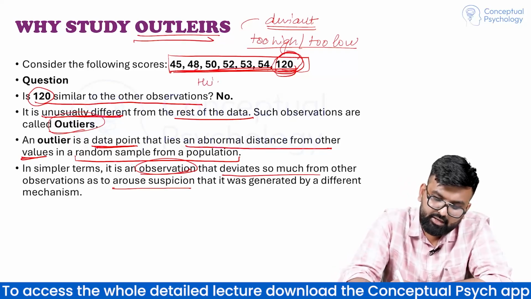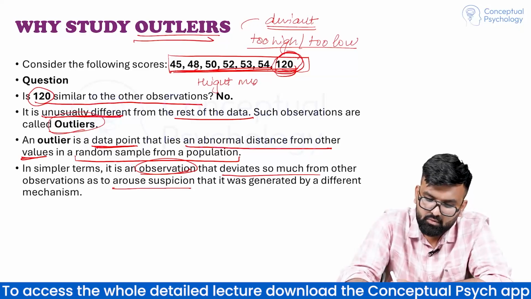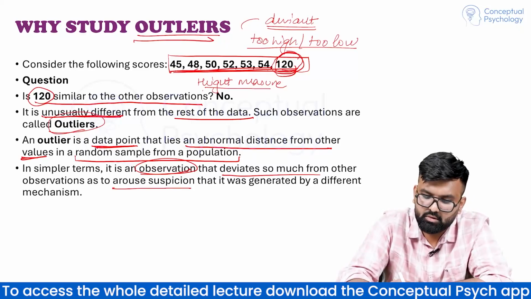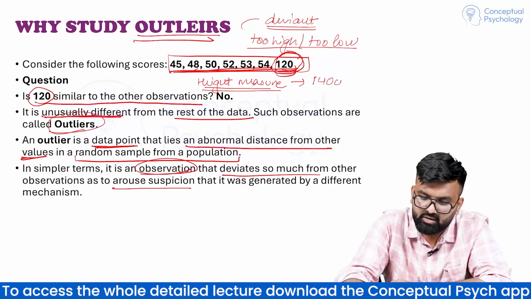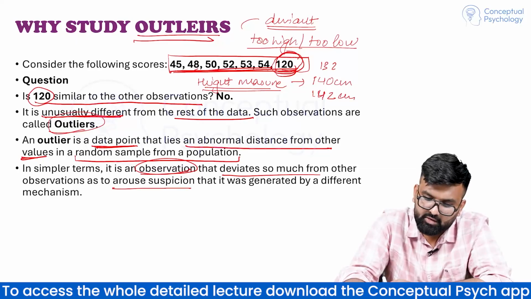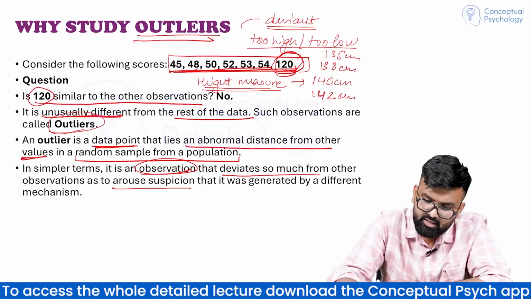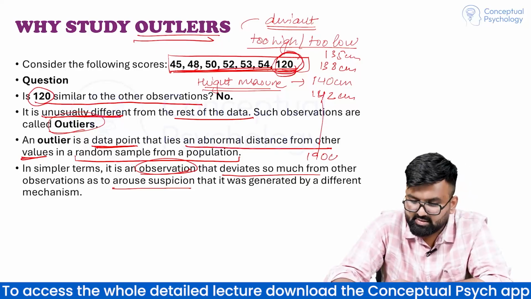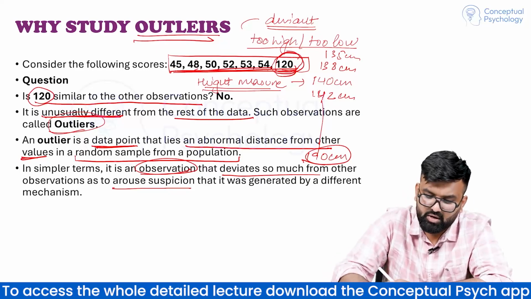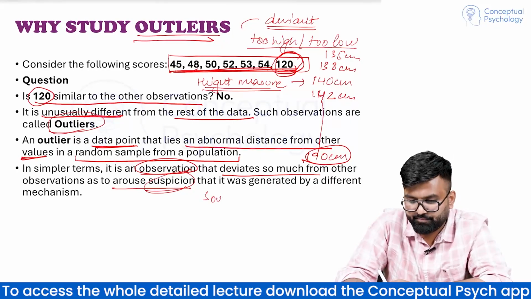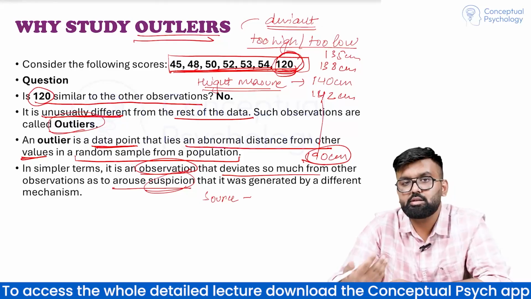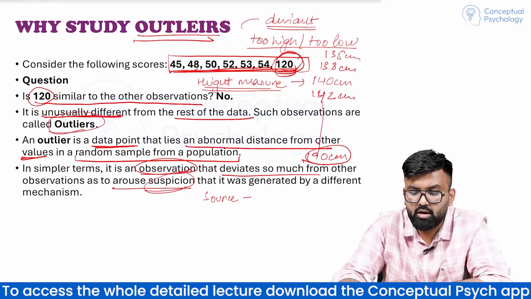हो सकता है हम हाइट मेजर कर रहे हो एक सर्टेन ग्रुप की, and heights were like 140 centimeter, 142, 138 centimeter, 135 centimeter, and suddenly you see somewhere 190 centimeter. So it arouses a question. एक question, एक suspicion आता है कि इसका source क्या है? Is it fabricated? Is it real? What is the cause of this particular observation?